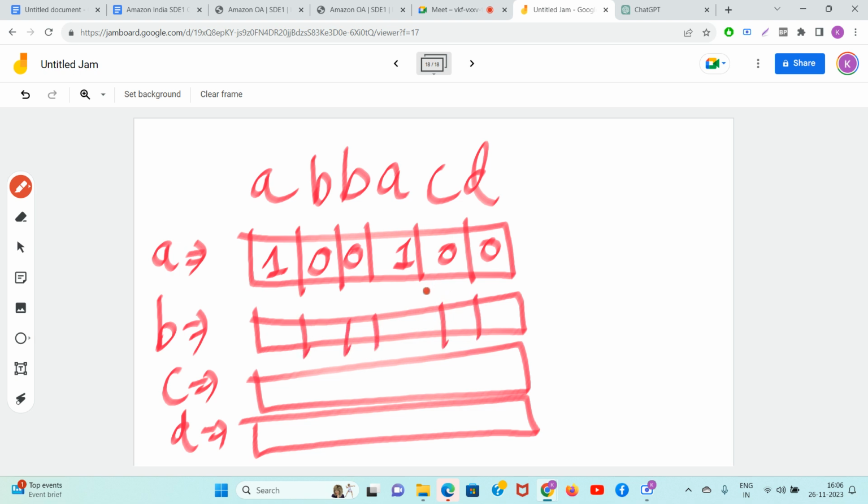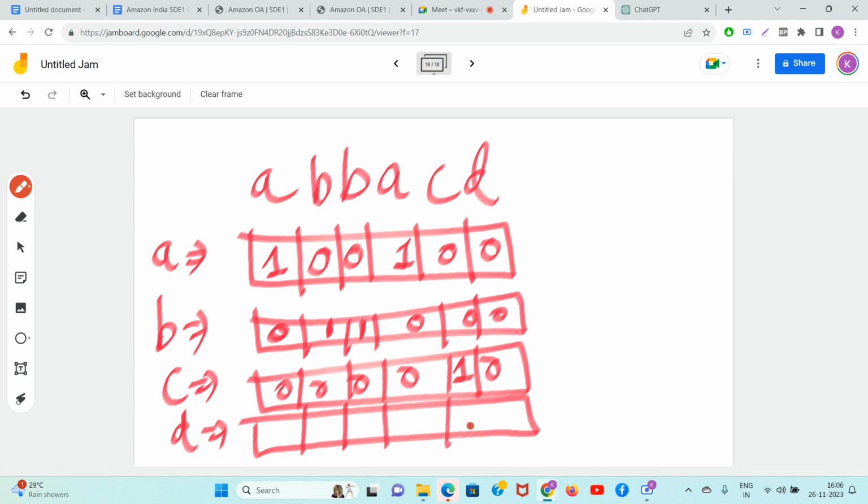What will I do for the B array? Whenever B comes I will write 1, or else I will write 0. What will I do for C, guys? Whenever C comes I write 1, if C is not there I write a 0. What will I do for D?